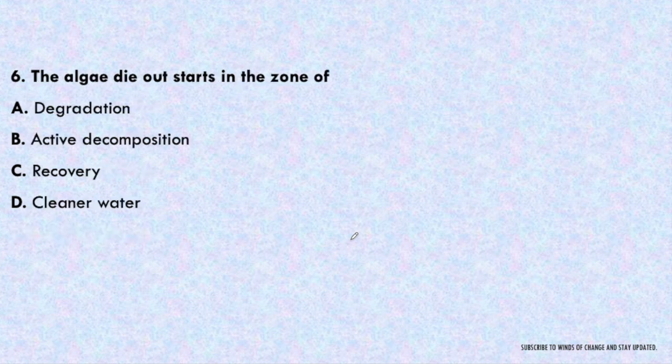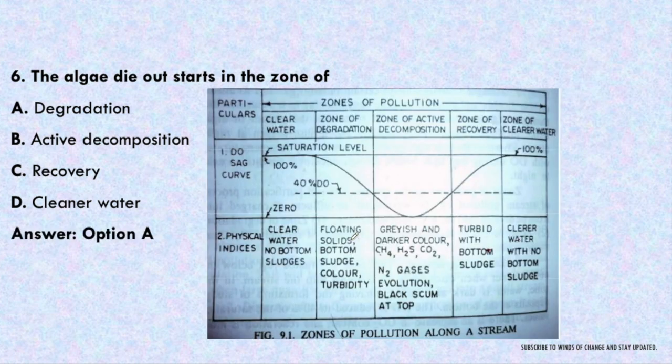Next question. The algae dies out starts in the zone of degradation, active decomposition, recovery, or cleaner water. Here we are talking about the algal death, which will start in which zone. It will start in the zone of degradation, that is option A. First of all, there will be a clearer water zone. Then the dissolved oxygen will decrease, and that portion is called the zone of degradation, where the dissolved oxygen content falls from 100% to 40% level, in which the algae will die.